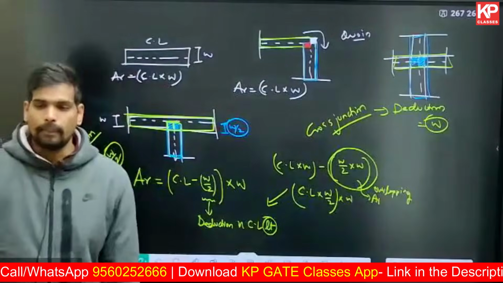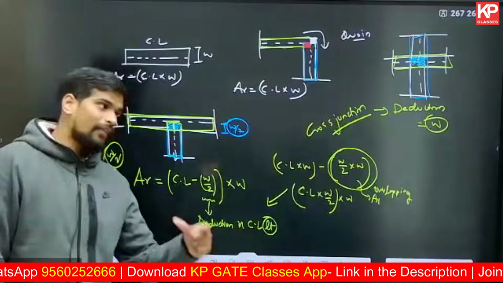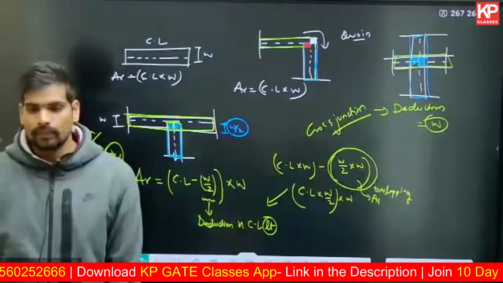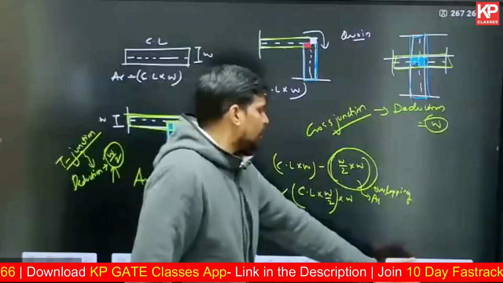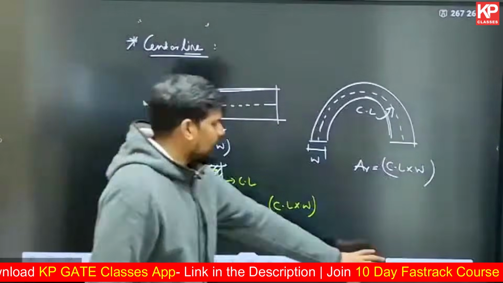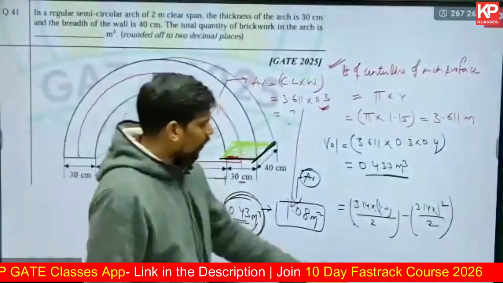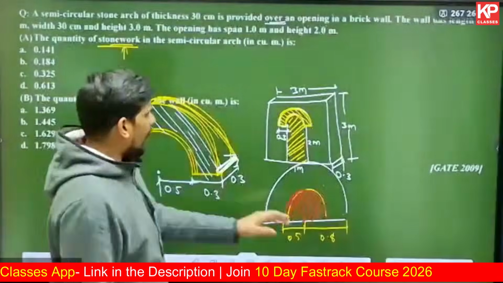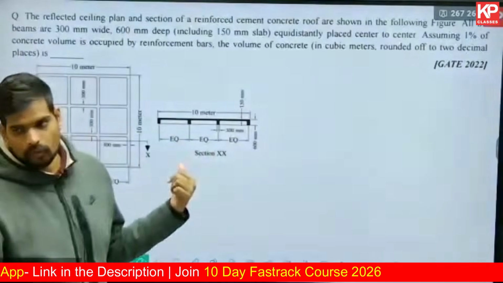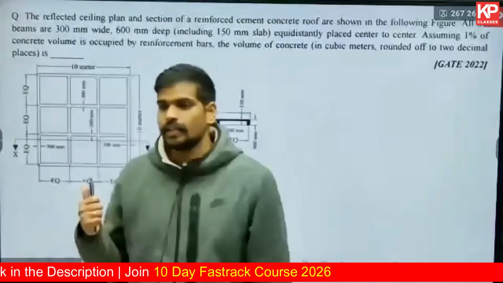This deduction will be applied in the center line length to find out the effective length of the center line, to multiply it with the uniform width to get the area. So that is something you can remember in the concept of the center line method. I think we solved this. We will come back to this particular question. If you apply the centerline method in this question, there will be deductions.